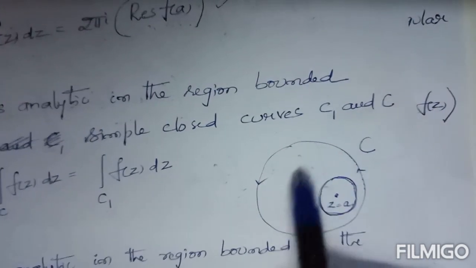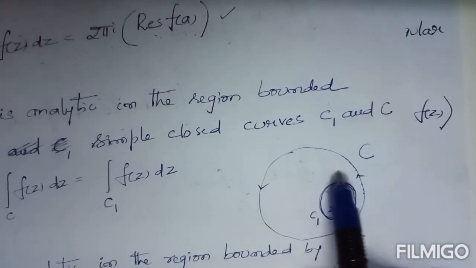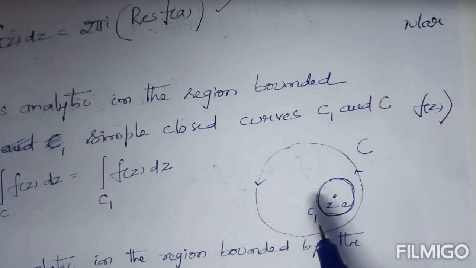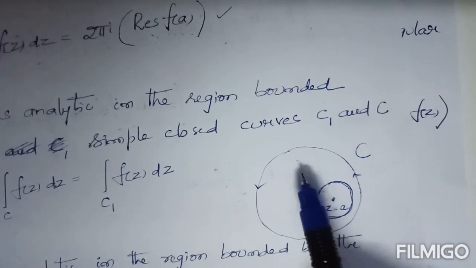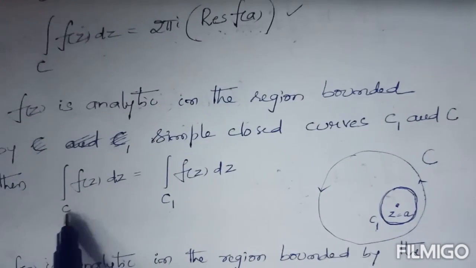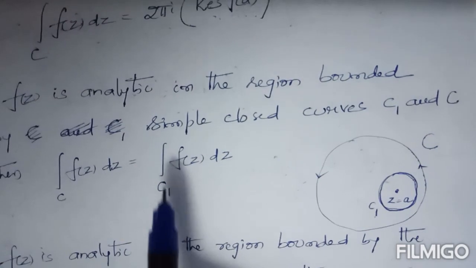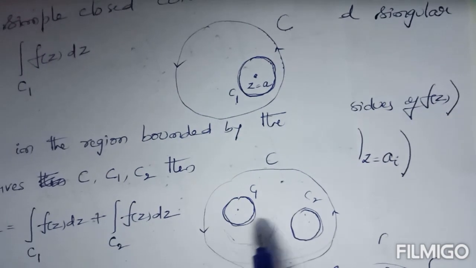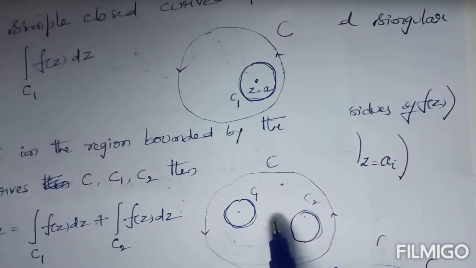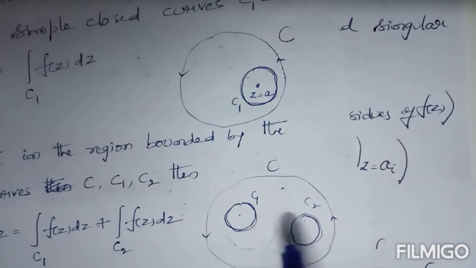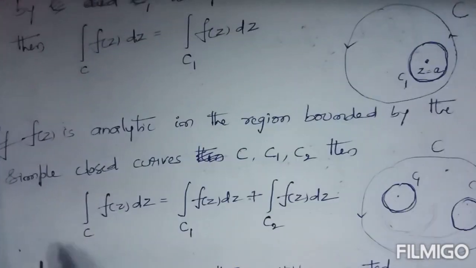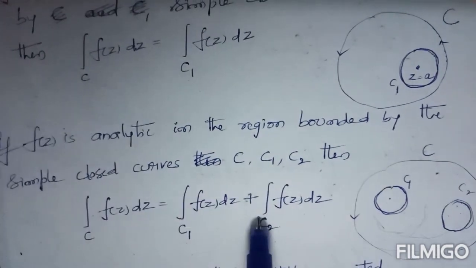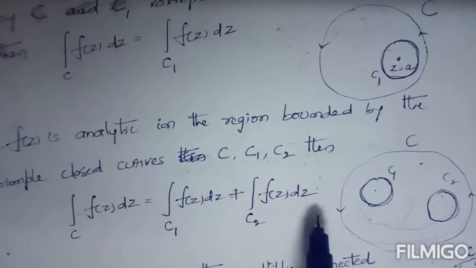Similarly, if f of z is analytic in the region bounded between the curves C, C1, C2, then the integral over C of f of z dz equals the integral over C1 of f of z dz plus the integral over C2 of f of z dz.